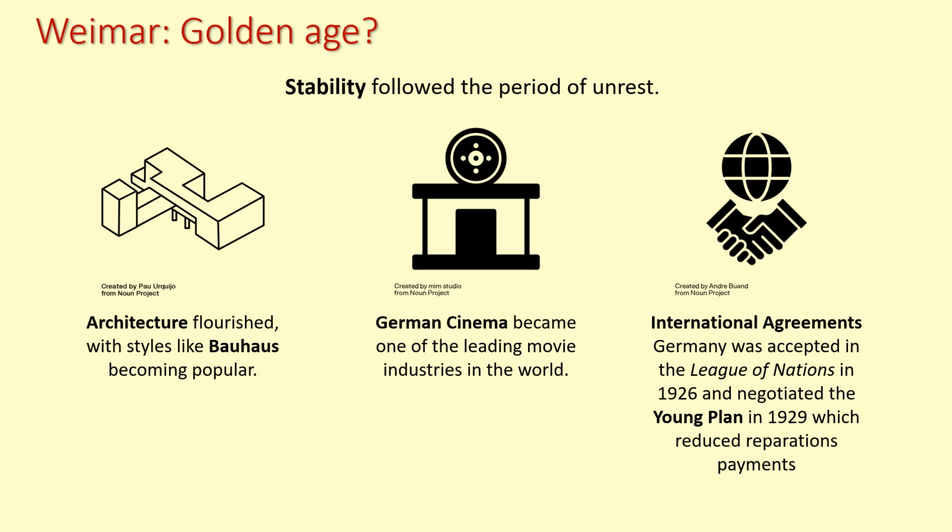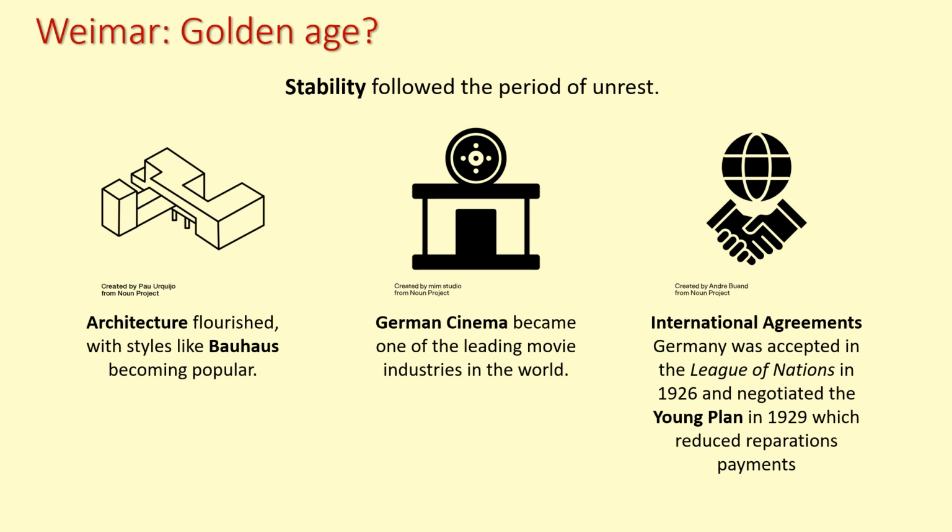So this therefore means that Germany now has less of an economic burden. It's more settled. So by 1929, things are looking up in Germany. Yes, the governments sometimes don't last very long, but actually life for many people has improved, and they have survived both the political and the economic crises that they faced.